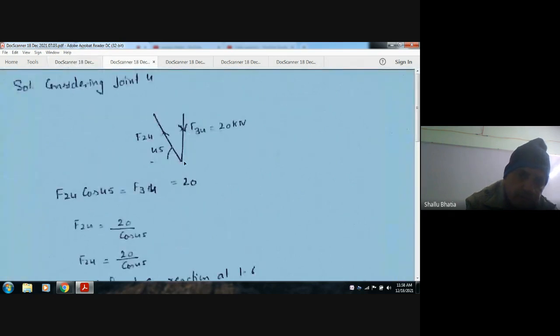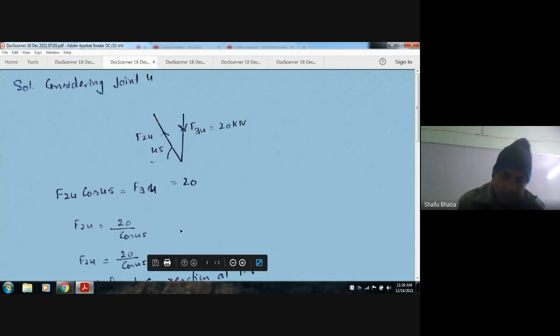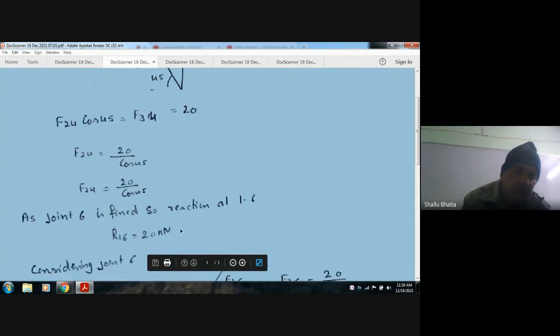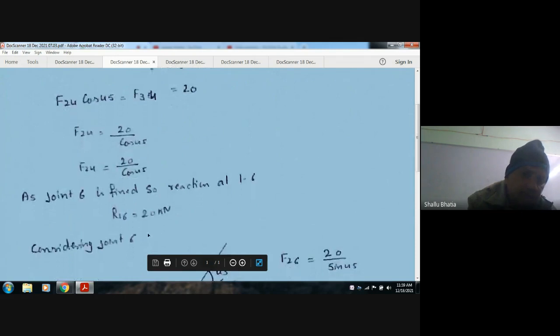F24 is the force in member 24 due to this. It can be found by resolving vertically: F24 cos 45 is equal to F34, total upward load is equal to total downward load. So F24 will be 20 by cos 45.